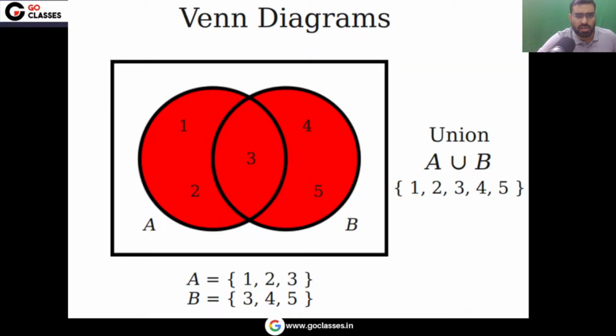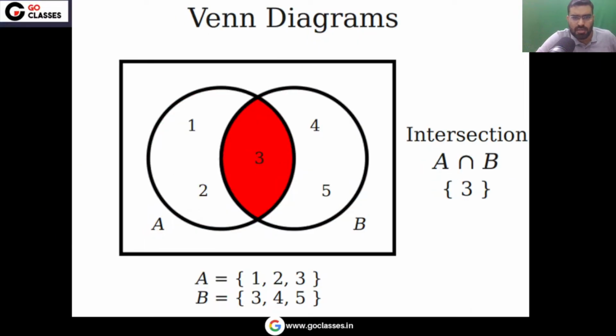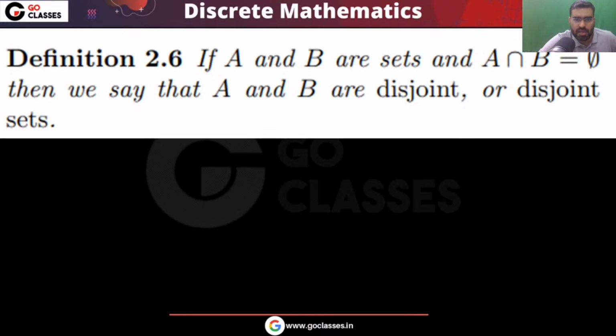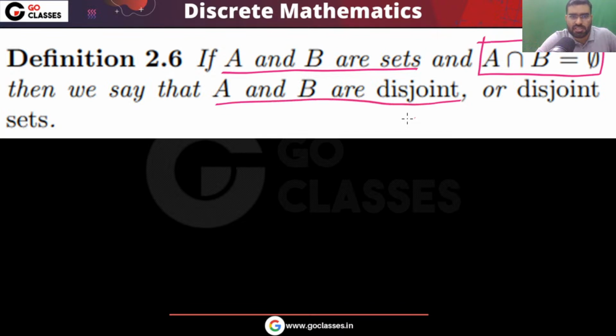Now let's move on. This is the union of A, B. This is the intersection of A, B. And when can we say that two sets are disjoint? When their intersection is phi. A, B are sets, and their intersection is phi. Intersection phi means nothing is common. Then they will be called disjoint sets.